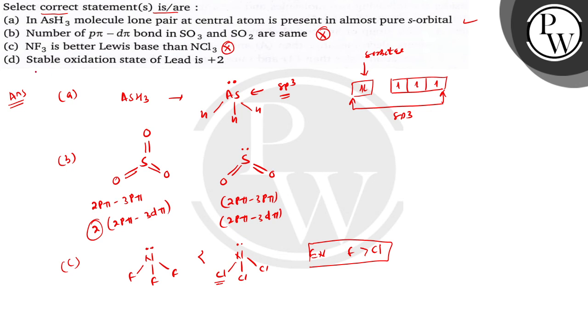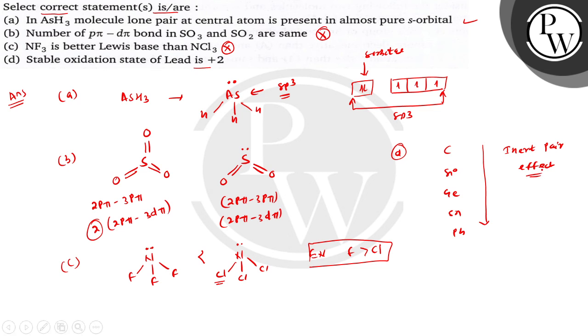Okay, now this D statement is: the stable oxidation state of lead is +2. So if you see in the carbon family, it is carbon, silicon, germanium, okay, tin and lead. So down the group, what happens children, due to inert pair effect. Okay, due to inert pair effect. What is inert pair effect children?